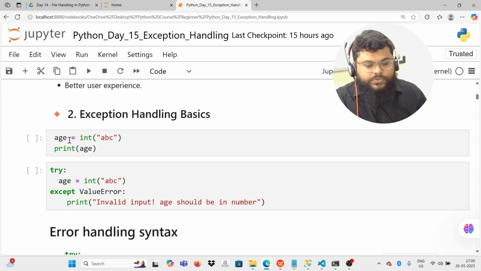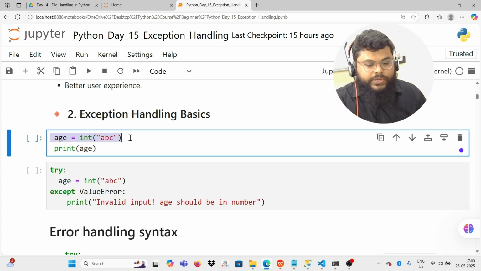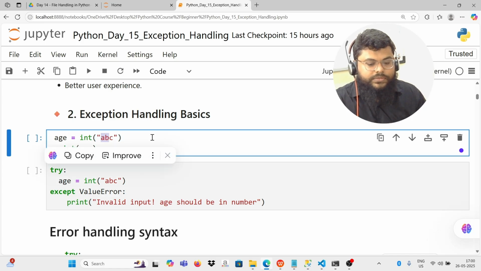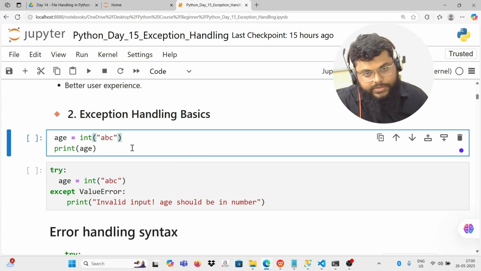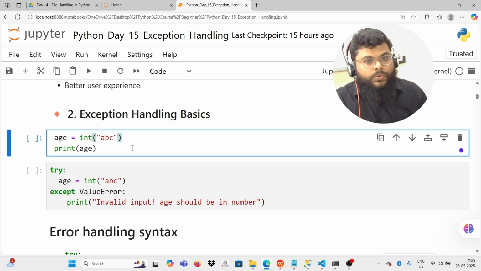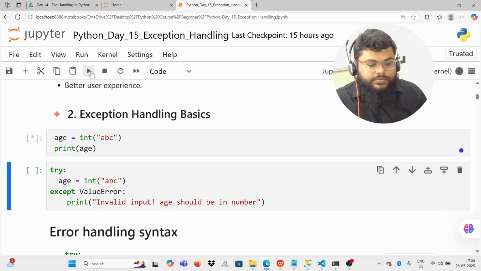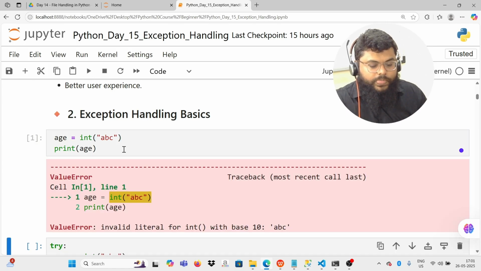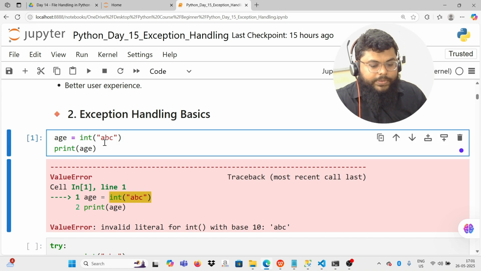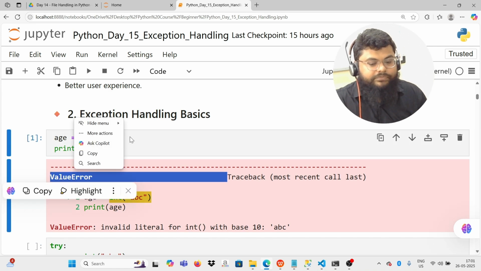I will run it. So here is my program. Age is equal to int of abc. My age should take an integer value, but I'm supplying a string. Take for example a case of a user whom we are asking to input the age, but the user is entering a string. So this is a loophole, right? What might happen here? It will generate a value error.